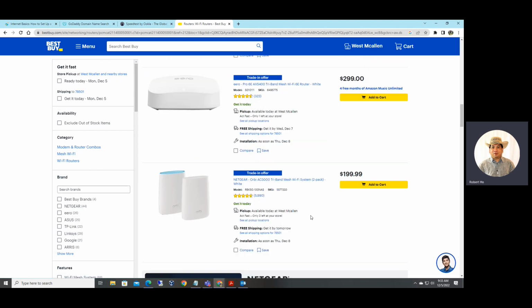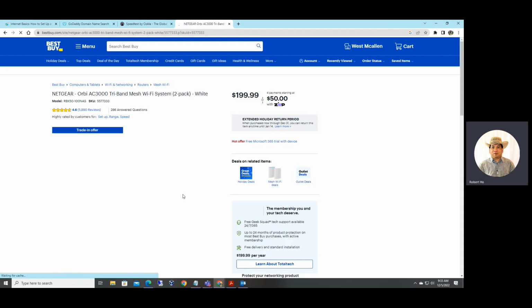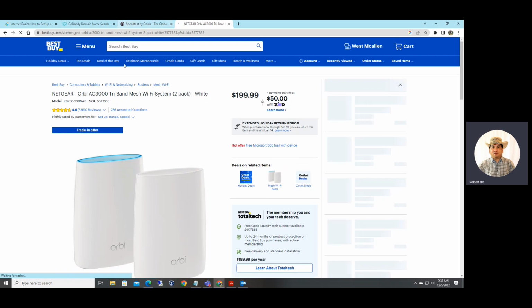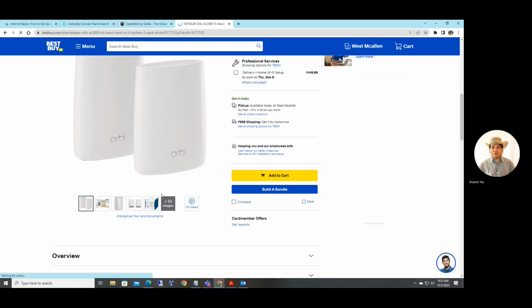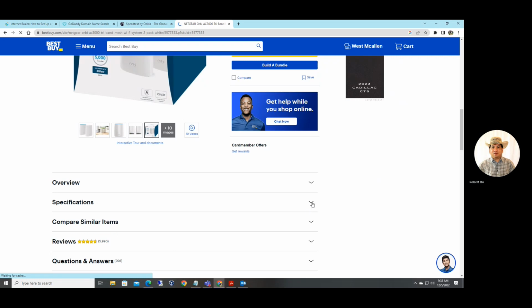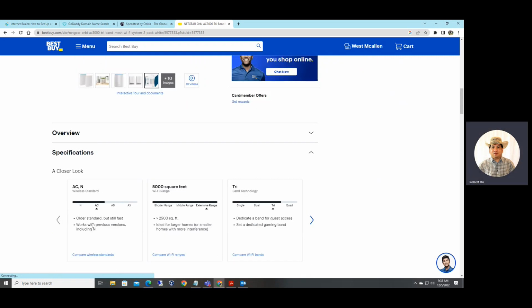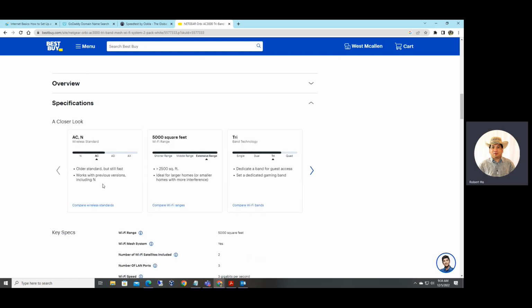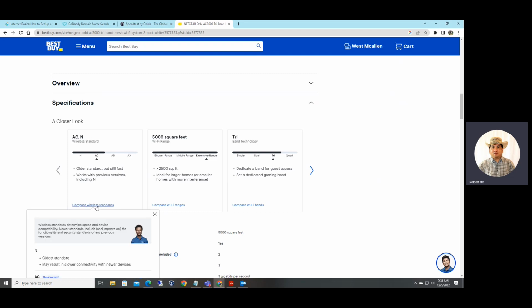Let me see if they still have the old one, right? Here we go, AC. You notice that this Netgear is 199, right? Before AX is AC. This is Wi-Fi 5, right? So let me review the spec here to see. Here we go, AC, right? This is a little bit lower, right? This one is good for 5,000 square feet. Okay. Let me compare with the standard, right?